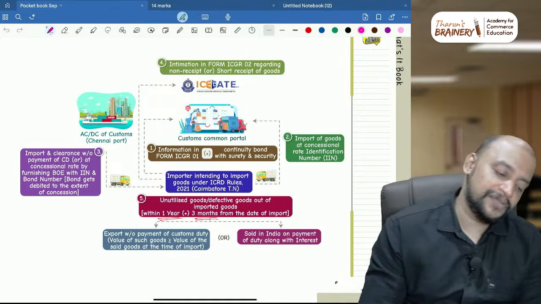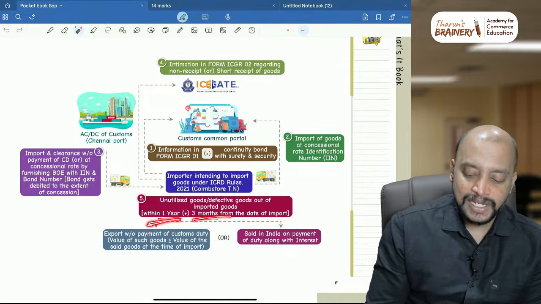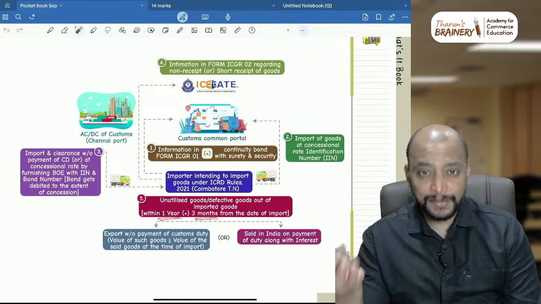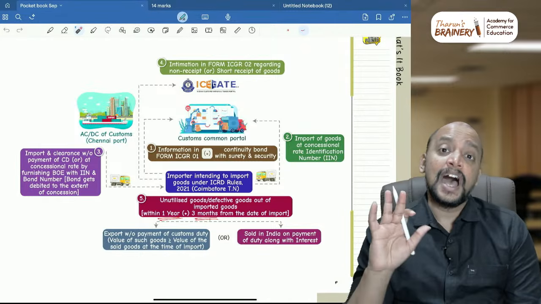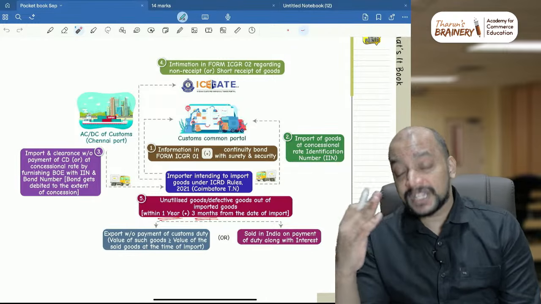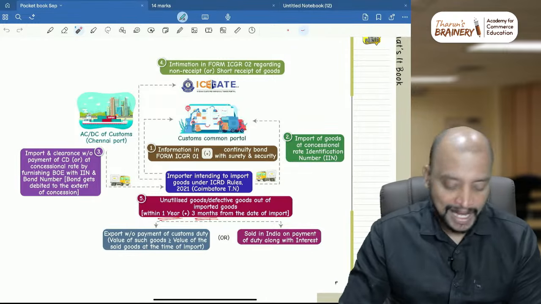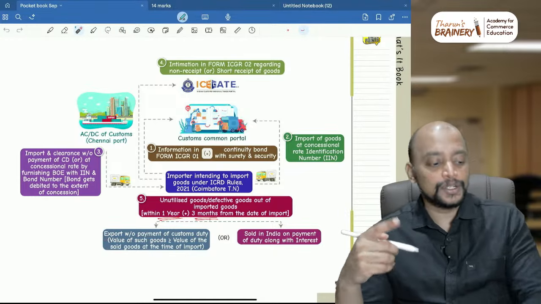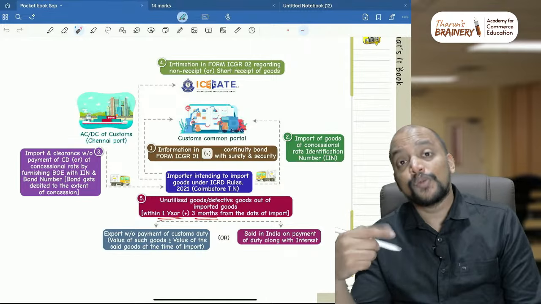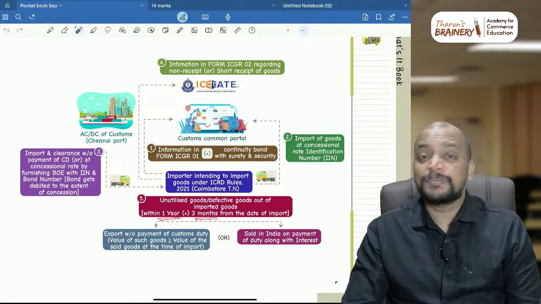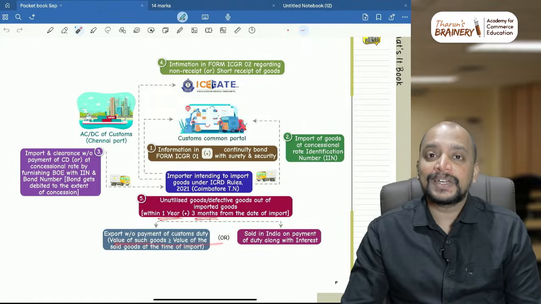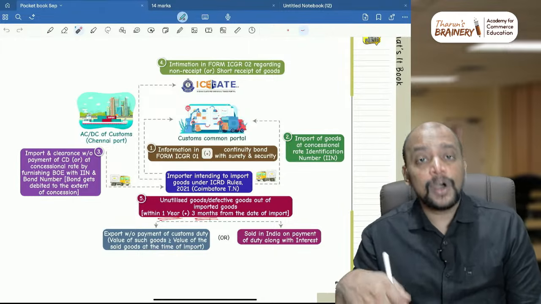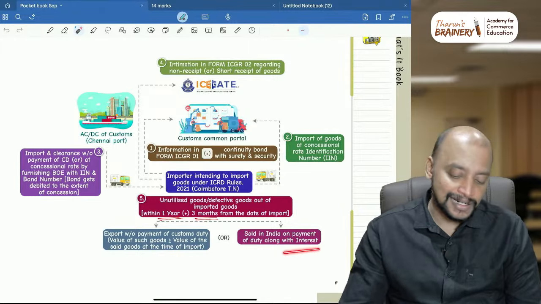Okay, but now they have changed the time limit to 1 year, and it can be extended for a further period of 3 months. So any imported goods under these rules, import of goods without payment of duty or at concessional rate under these rules, unutilized goods within 1 year plus it can be extended for a further period of 3 months. It should be either exported back. So export without payment of customs duty, but remember you can do export only if the value of the goods, unutilized goods or defective goods, is more than the value at the time of import. There should not be any negative value addition. Value of such goods should be greater than or equal to value of the said goods at the time of import, or they can sell it in India along with payment of applicable customs duty with interest. So this is one amendment.